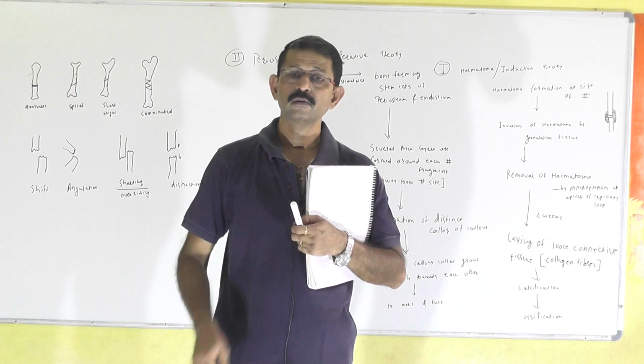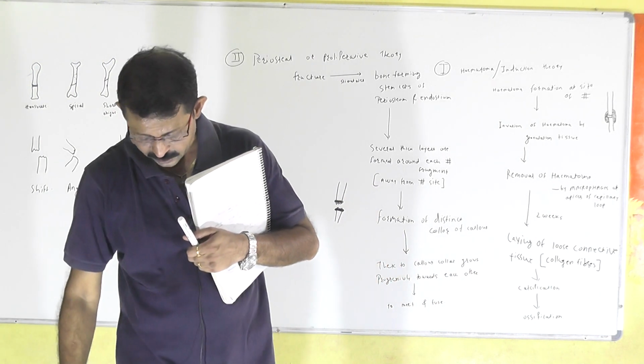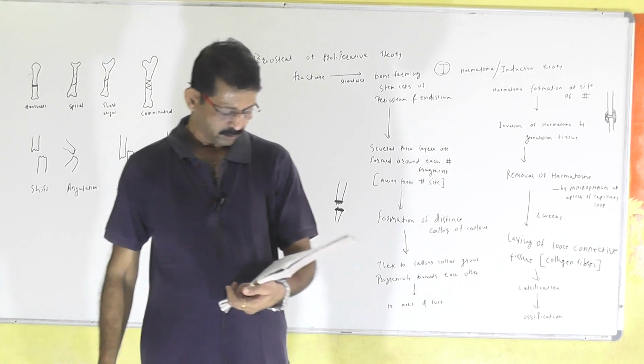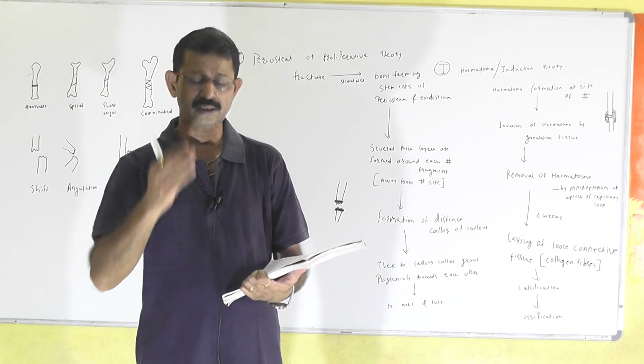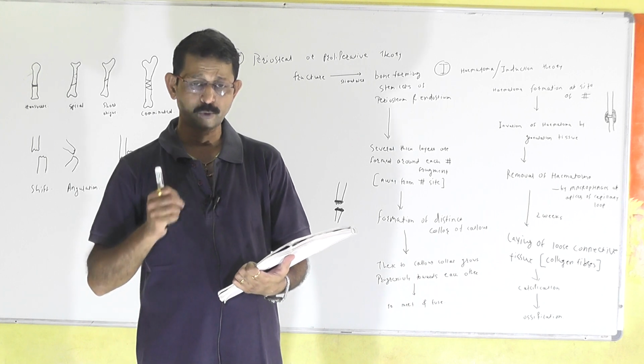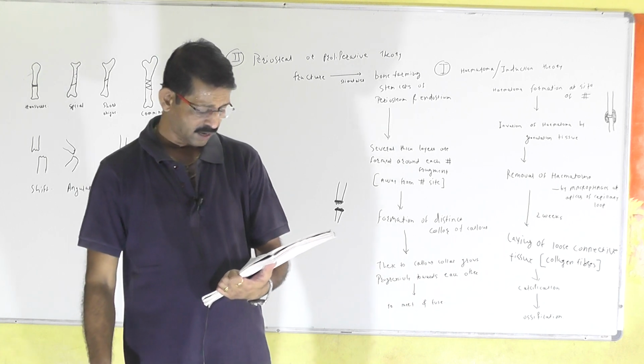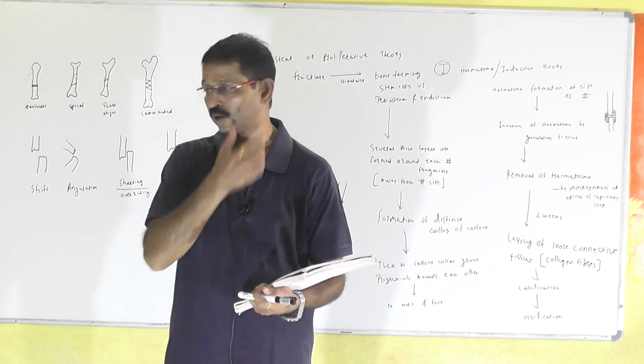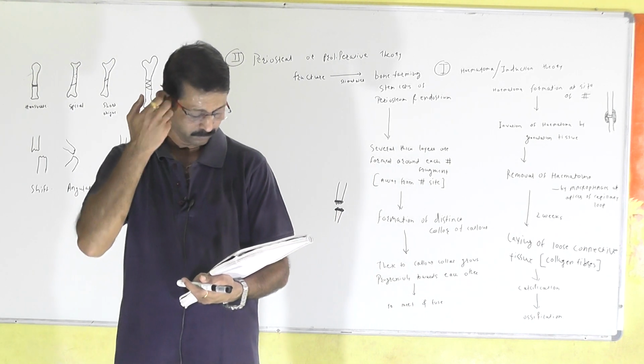Usually, the most popular way of diagnosing fracture is a radiograph or X-ray. According to the X-ray picture or the position of the fracture fragments, we classify fractures according to their description.